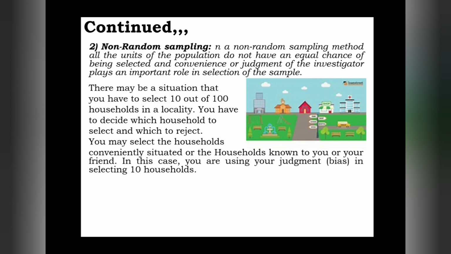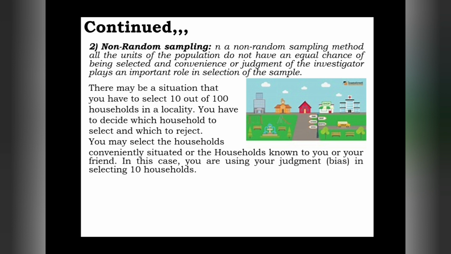If that individual is his friend, he can choose him as his sample unit. Or he can consider knowing each other: if the investigator knows some persons, he can take those persons as his study samples. So by considering knowing, or by considering nearness, that is neighbor households, we can select the samples in non-random sampling through these kinds of ways.